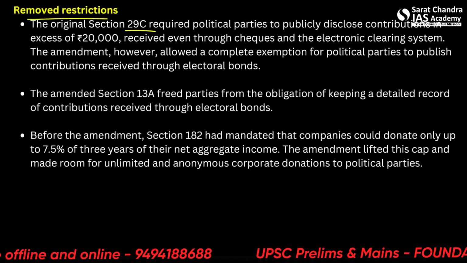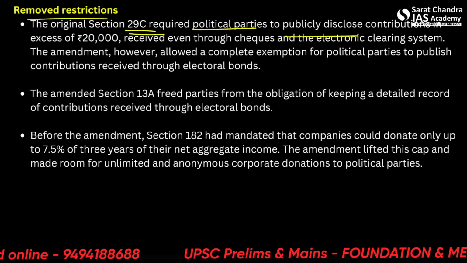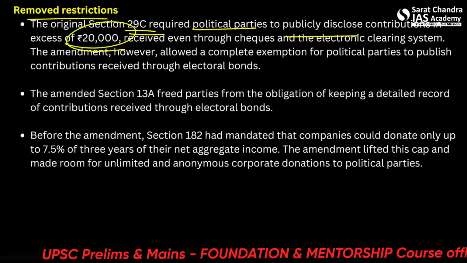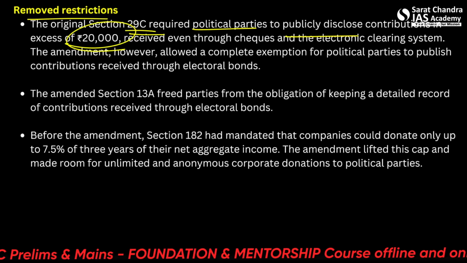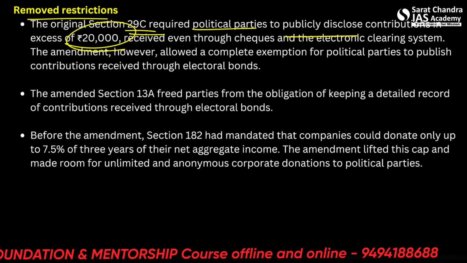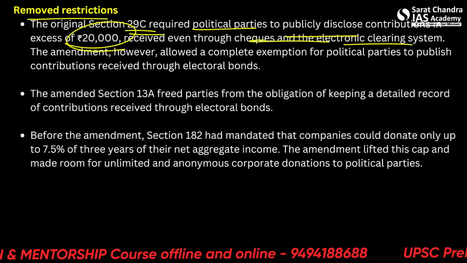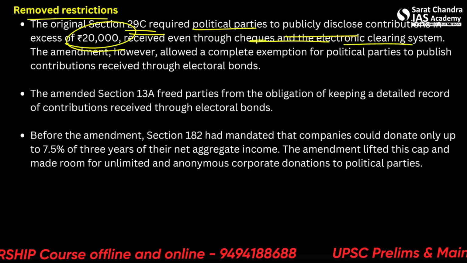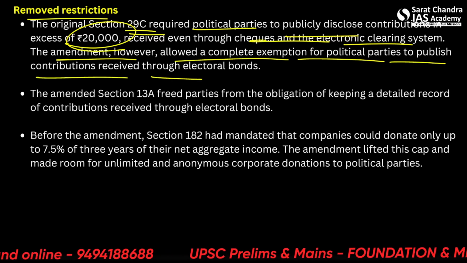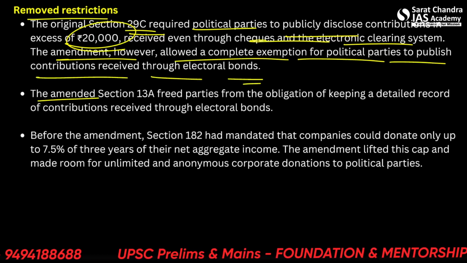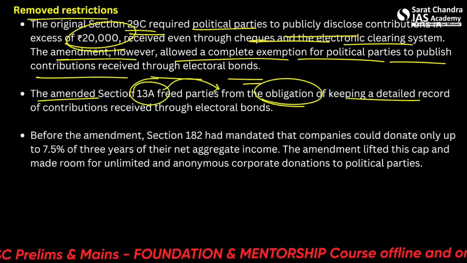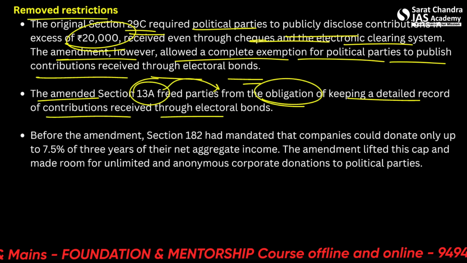The original section 29C required political parties to publicly disclose contributions in excess of 20,000. That means if a contributor is paying more than 20,000 rupees, they have to publicly disclose their contributions, received even through checks and the electronic clearing system. The amendment, however, allowed a complete exemption for political parties from publishing contributions received through electoral bonds. The amended section 13A also freed parties from the obligation of keeping a detailed record of contributions received through electoral bonds.